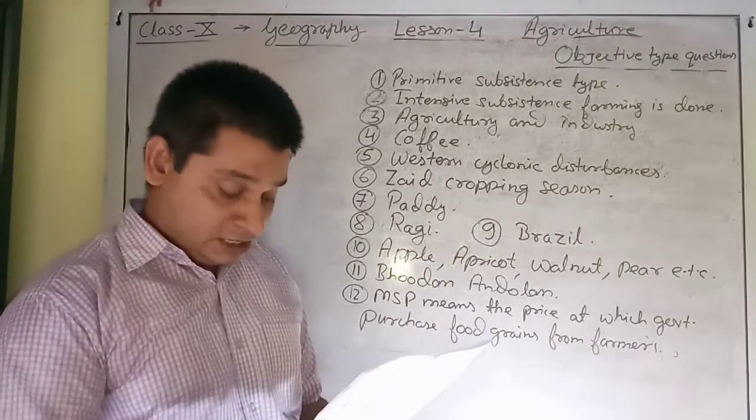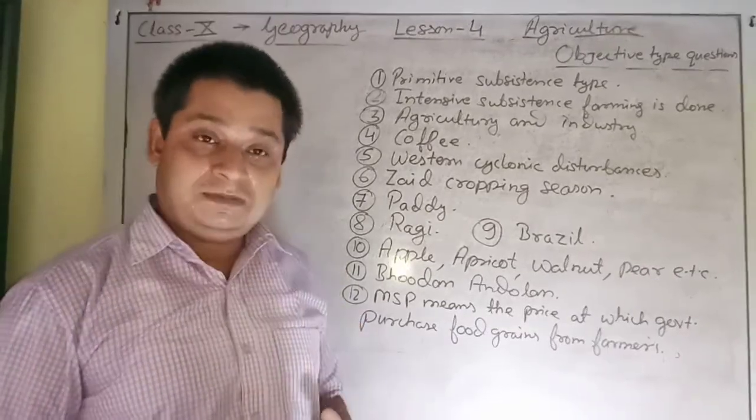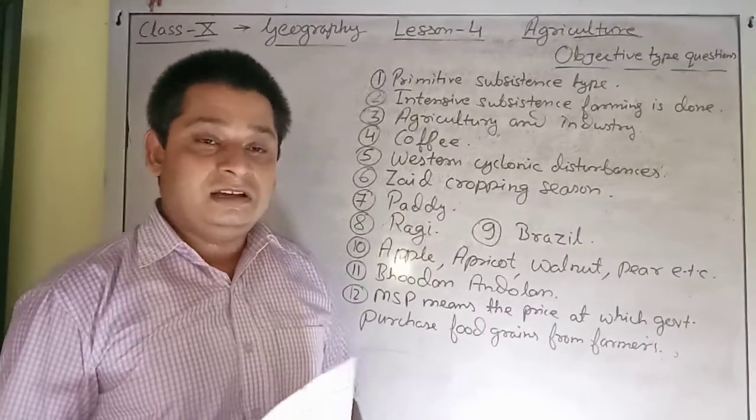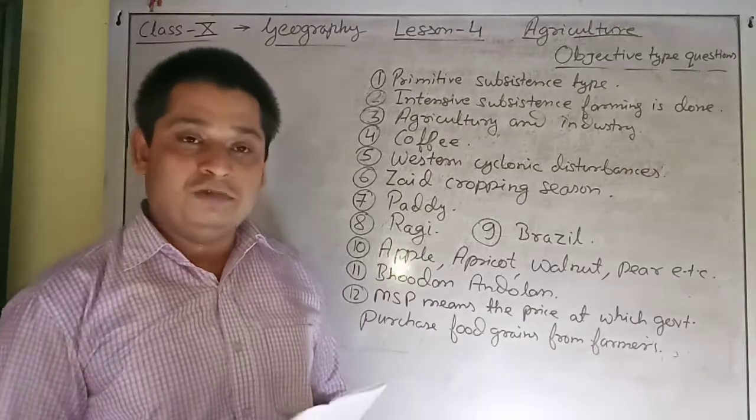Then the last question, what is issue price? Issue price means the price at which food grains like wheat and rice are issued to the poor people.